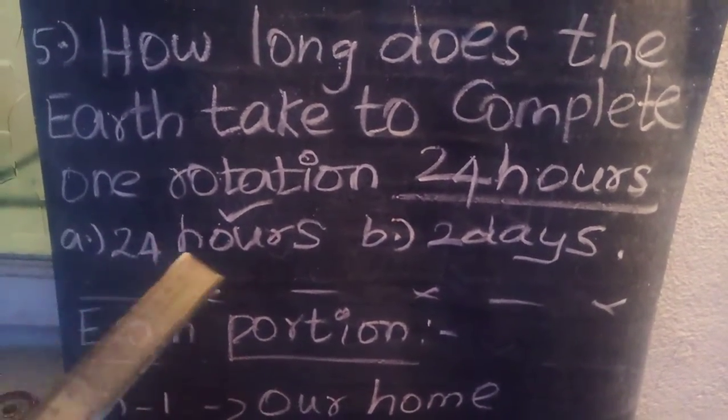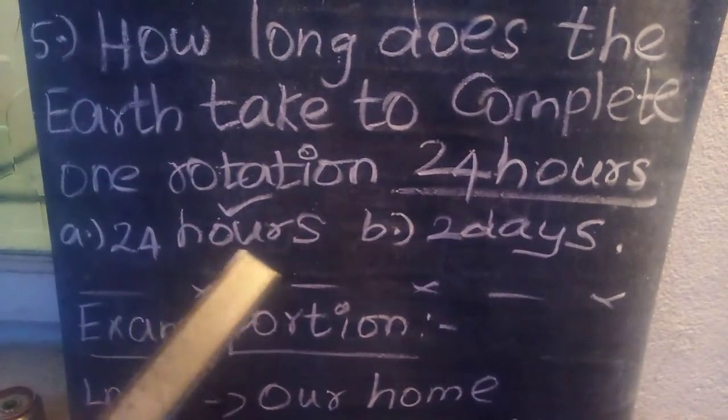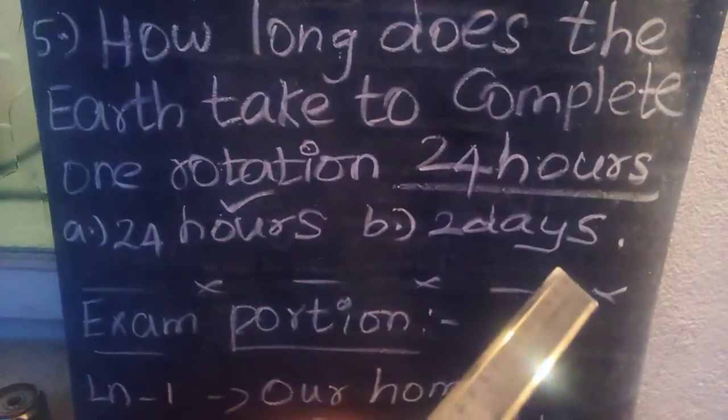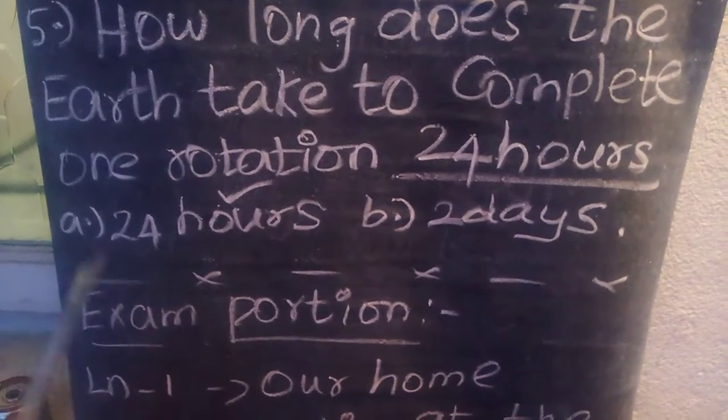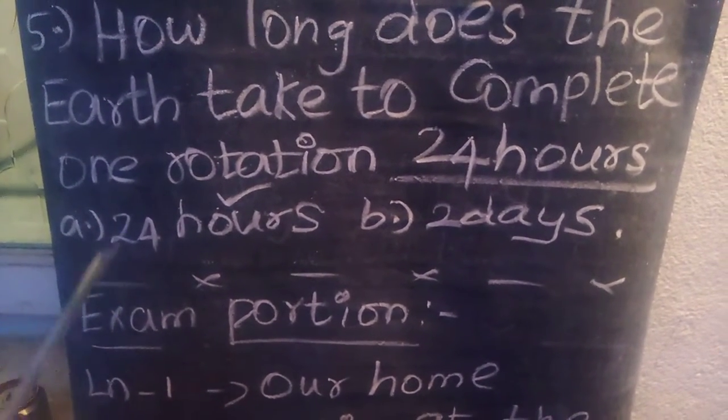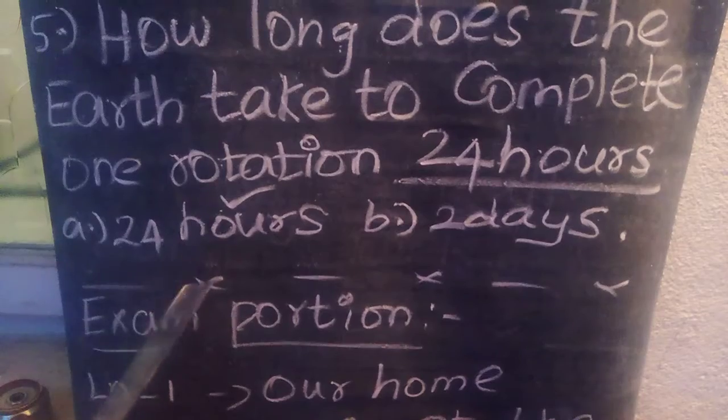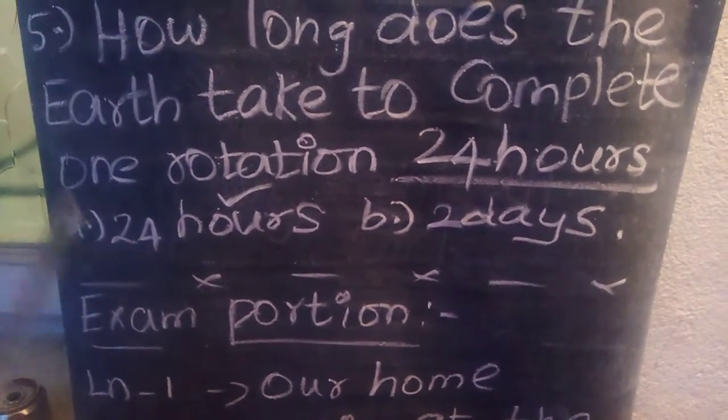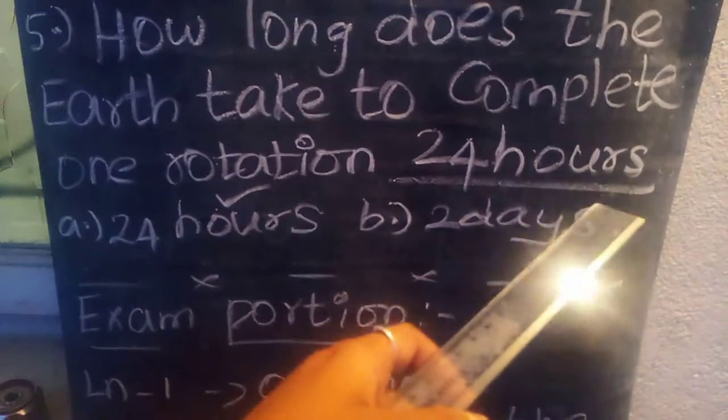Option A, 24 hours. Option B, 2 days. So which one is the correct answer? So 24 hours the earth takes to complete one rotation. So how many hours do you know? So its answer is 24 hours.